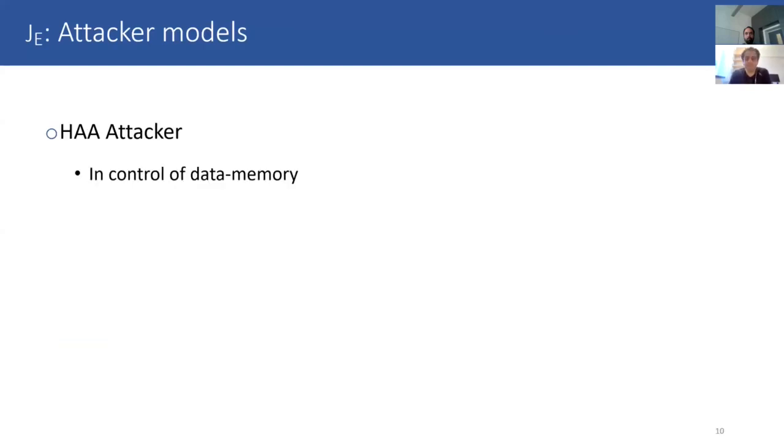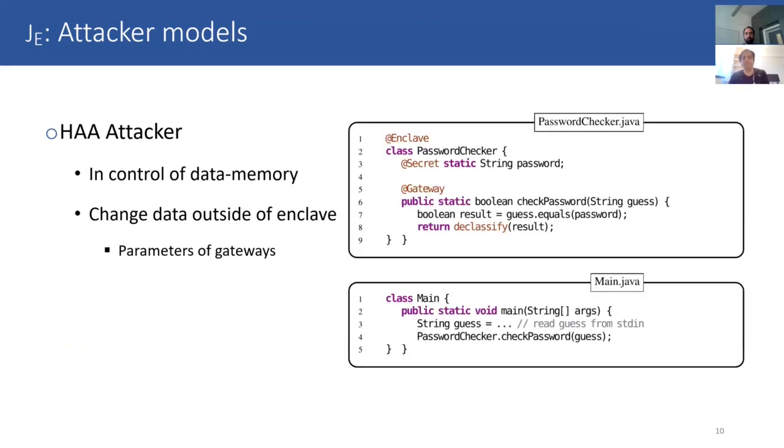The data memory attacker can control all of the data outside of the enclave and can change it, and most importantly, the parameters that are passed to a gateway. In this password checker example, check password is a gateway, and the input of this gateway, guess, is potentially coming from the attacker. So guess is going to be a parameter of the gateway under the control of the attacker.